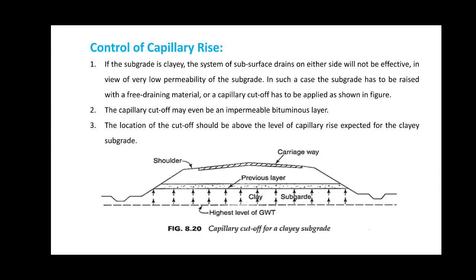The capillary cutoff may even be in the impermeable bituminous layers, and the location of the cutoff should be above the level of the capillary rise expected for the clayey subgrades. From this figure, we can see the capillary cutoff for a clayey subgrade wherein there is the provision of a pervious layer above the clayey subgrade.